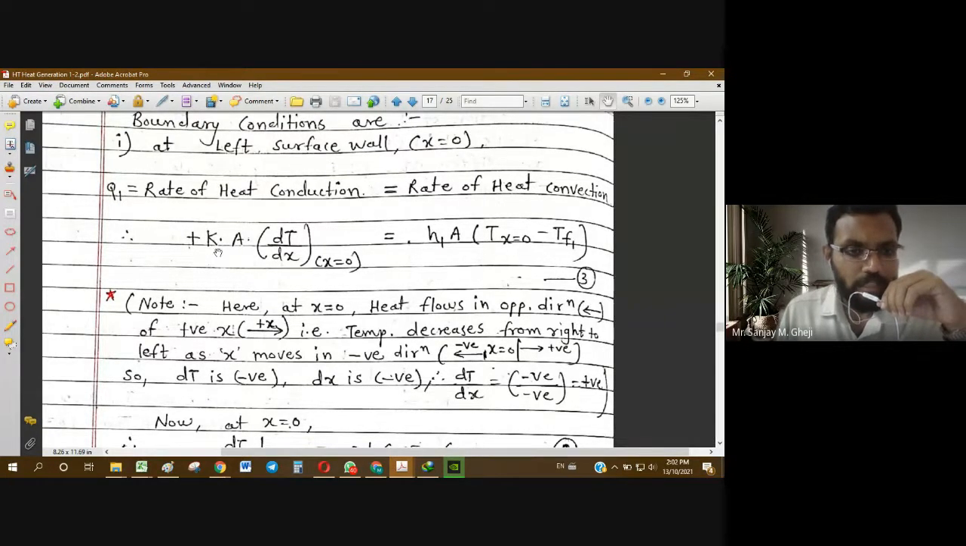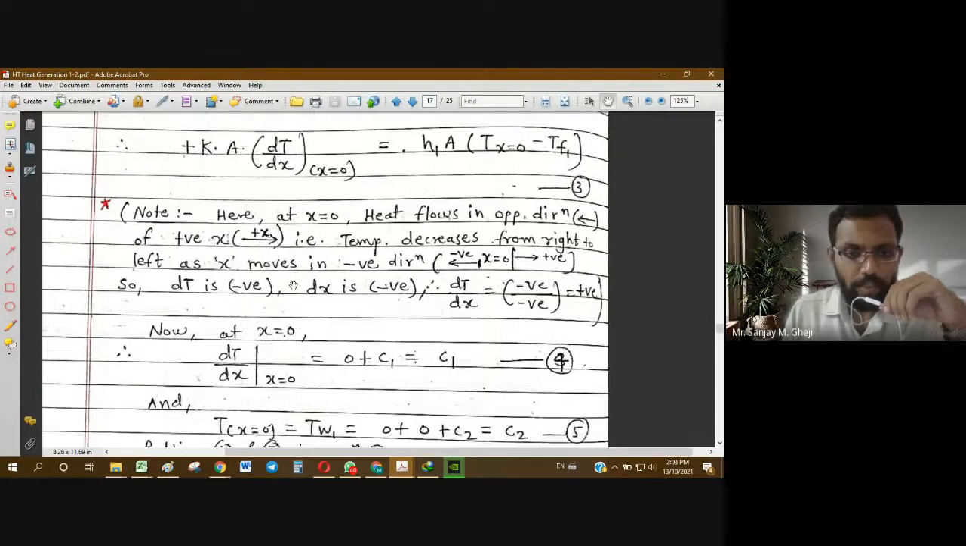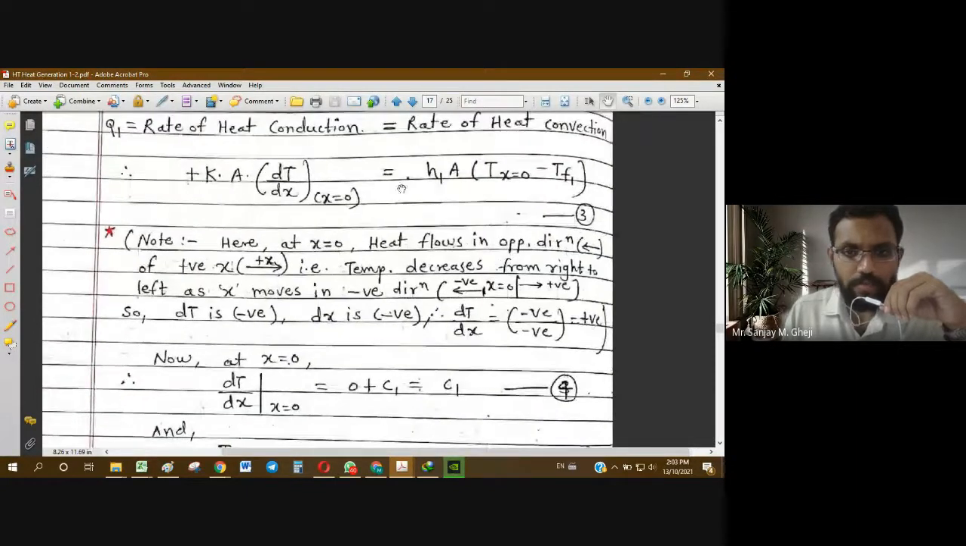But that is not the case here, because of the reverse direction of heat transfer. So plus kA dT by dx at x equal to 0 is equal to the rate of heat convection. It is hA delta T, that is h1 into area into (temperature at x equal to 0 minus Tf1). The temperature difference on the left-hand side is taken as the temperature at the left face minus the temperature of the fluid at the left face. Now area is common for both conduction and convection, so it gets cancelled out. So what remains is only this.